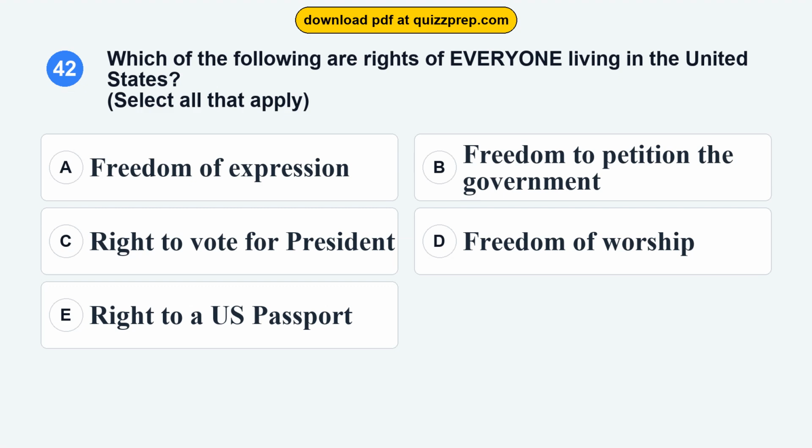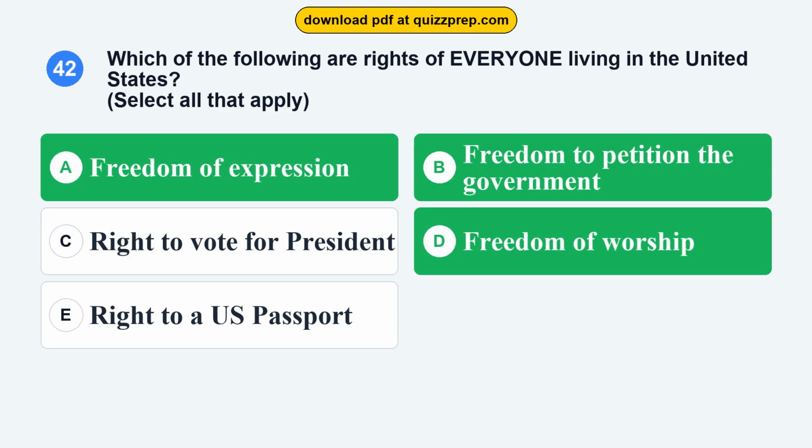Question 42. Which of the following are rights of everyone living in the United States? Option A, freedom of expression. Option B, freedom to petition the government. Option C, right to vote for president. Option D, freedom of worship. Option E, right to a U.S. passport. The correct answers are options A and B and D.